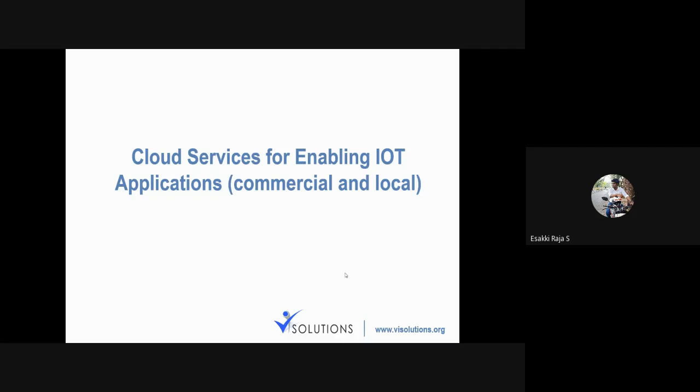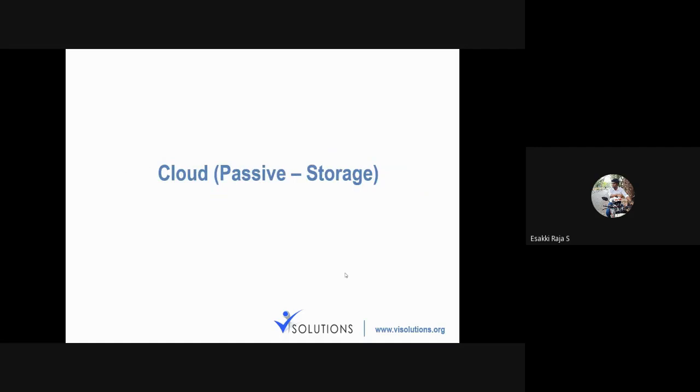So the first one, we are going to start with a cloud again, and this is already what has been shown by Nagarajan. Actually, if you see a cloud, we have two different kinds of cloud. One will be an active cloud, and another one will be a passive cloud. First, I'm going to tell you about the passive cloud.